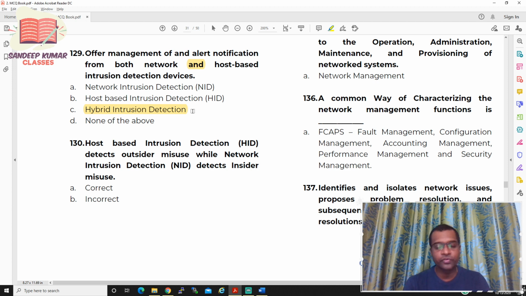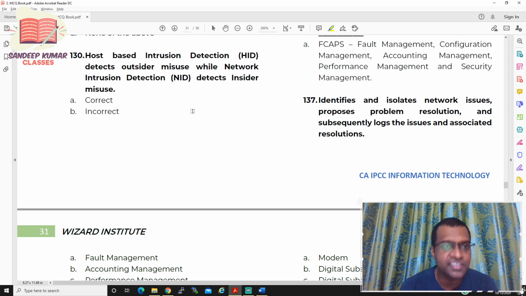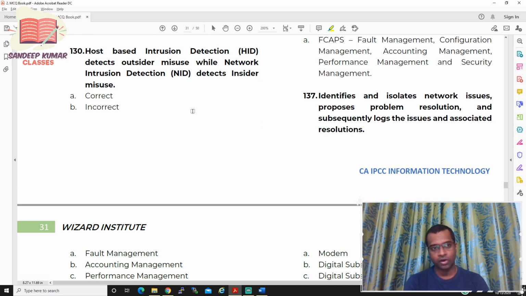Now let us move to question number 130. You are supposed to identify whether the statement is right or wrong. Host based intrusion detection system detects outsider misuse, while network intrusion detection system NID detects inside misuse. Is it right or wrong?